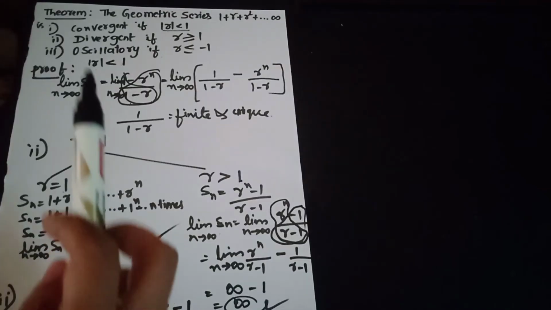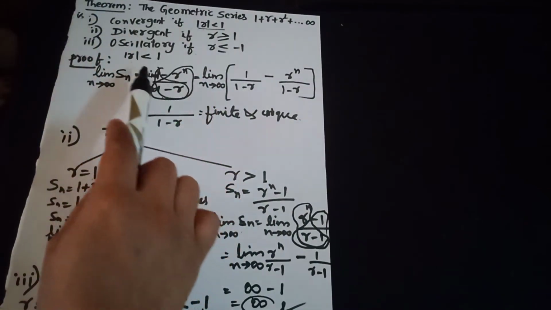And clearly if n is even, suppose n is 2, we get minus 1 whole square is 1, then we get another value if n is odd. Therefore the value of the limit is not unique, and hence the given geometric series oscillates if r is less than minus 1.